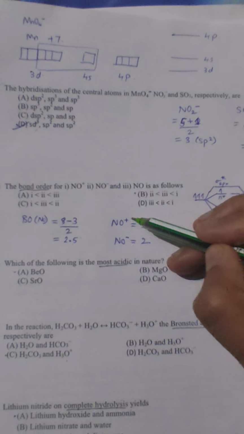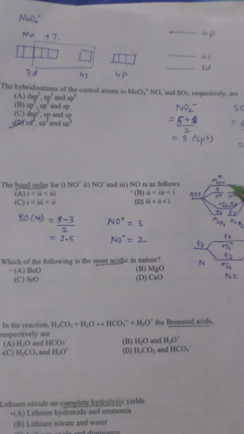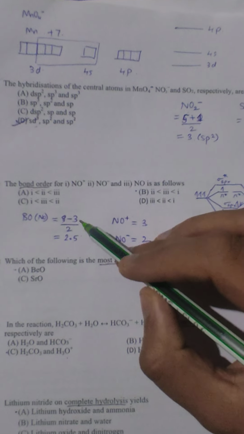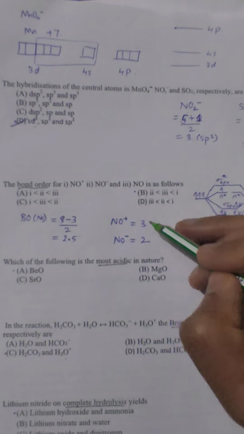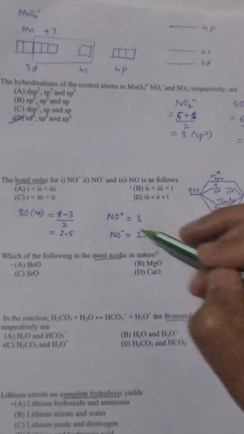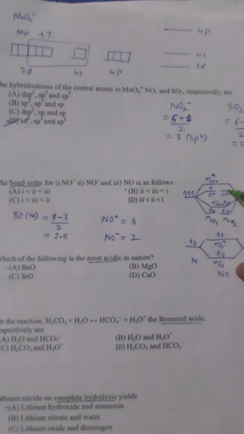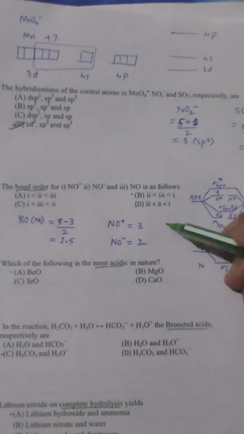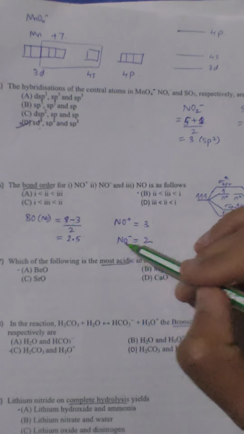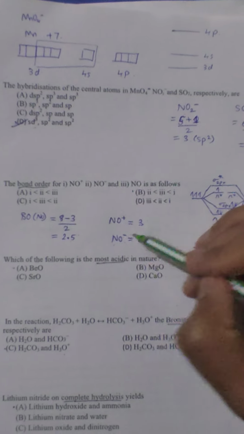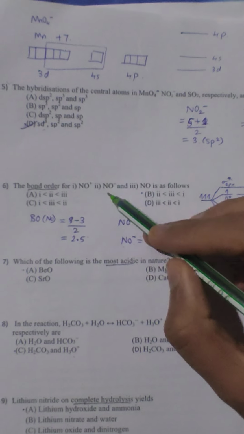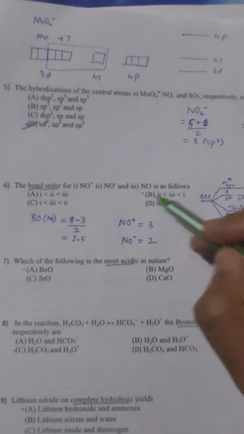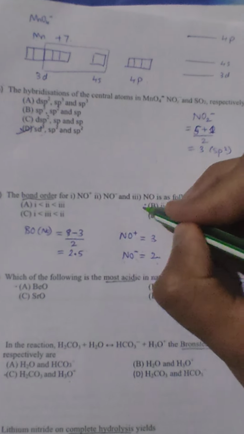So when we consider NO plus, it means 1 electron from the anti-bonding will go because it is the outermost. So it will be 8 minus 2, which is 6. If we divide it by 2, you will get 3. In case of NO minus, we will have 1 electron extra, which indicates this will become 8 minus 4 divided by 2, which will be 2. Now accordingly we have to put it in increasing order. So NO minus will have the lowest value. Here NO minus is the second option. After that, third. So according to this, the answer should be 2B.